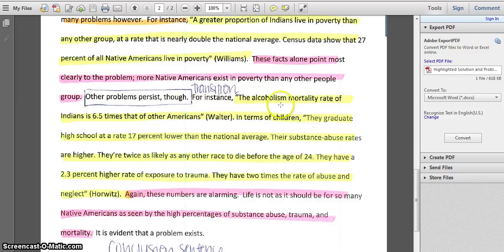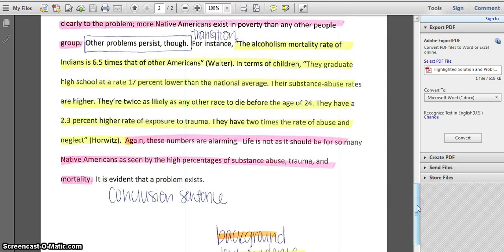For instance, the alcoholism mortality rate of Indians is 6.5 times that of other Americans. And then I go into my next piece of evidence, which lists some more statistics about the high school dropout rate, the substance abuse rates, the death rates, and the trauma rates. And again, my commentary after that is fairly short because the statistics kind of speak for themselves. Again, these numbers are alarming. Life is not as it should be for so many Native Americans, as seen by the high percentages of substance abuse, trauma, and mortality. So I summarized the main pieces of this text evidence up here.